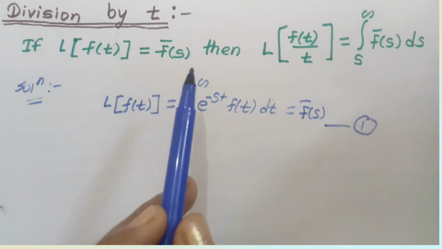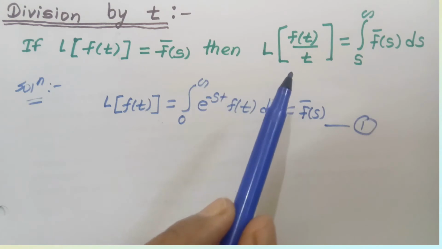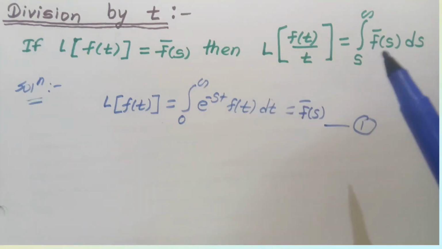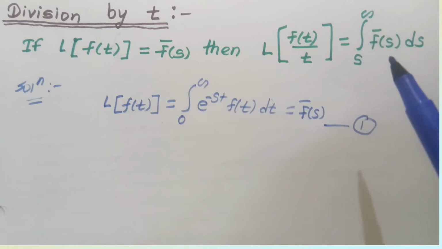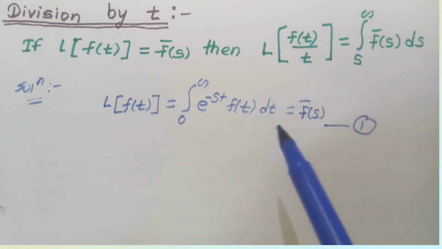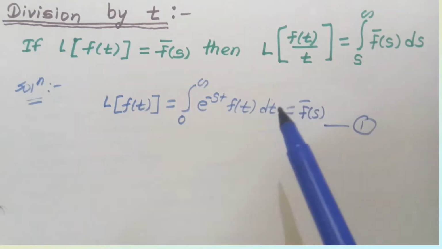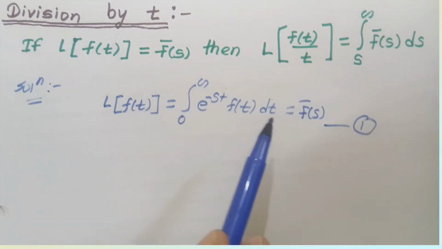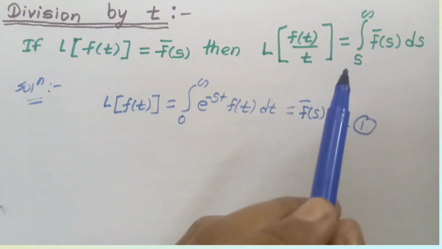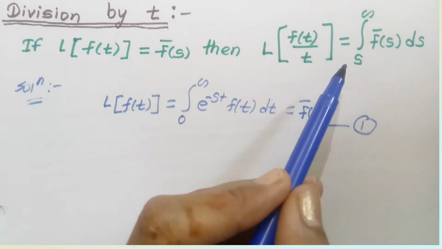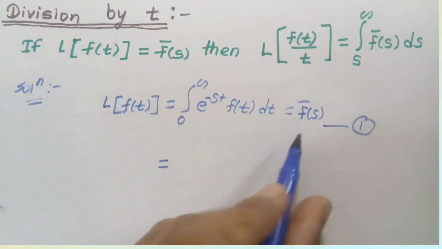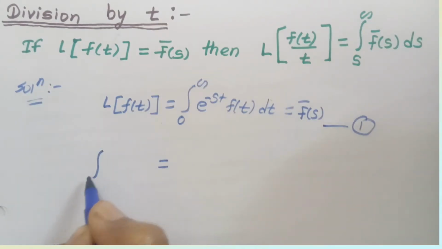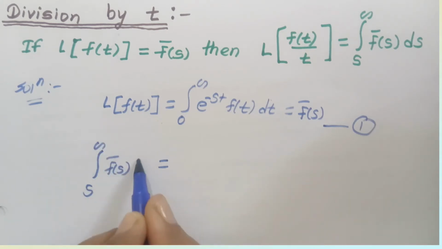Now to prove this property, if we observe the statement, it contains the integration of f of s bar, and in equation 1 we already have f of s bar. So we just take integration on both sides with respect to s, with limits s to infinity. I write this term first: integration from s to infinity of f of s bar ds.